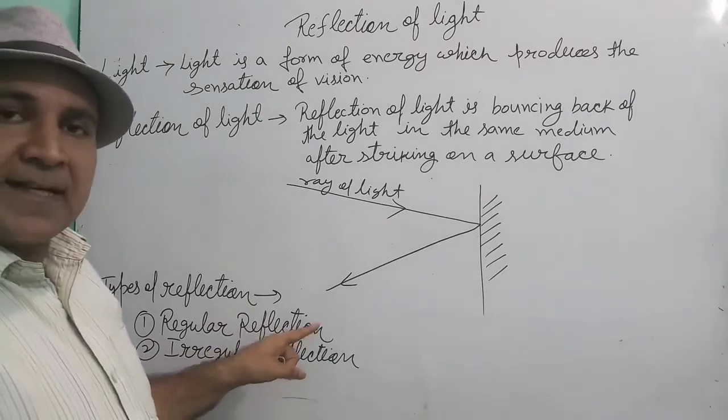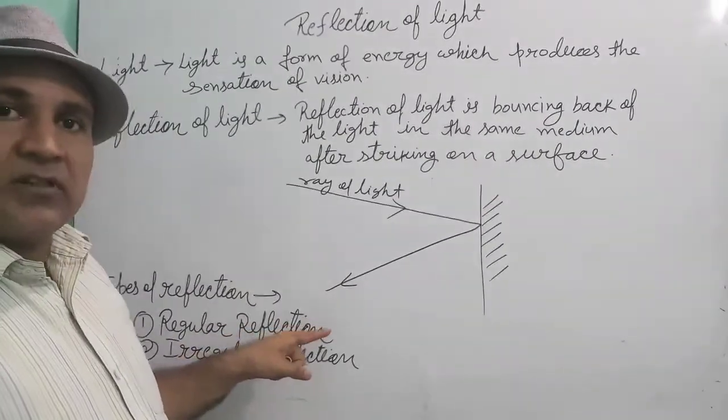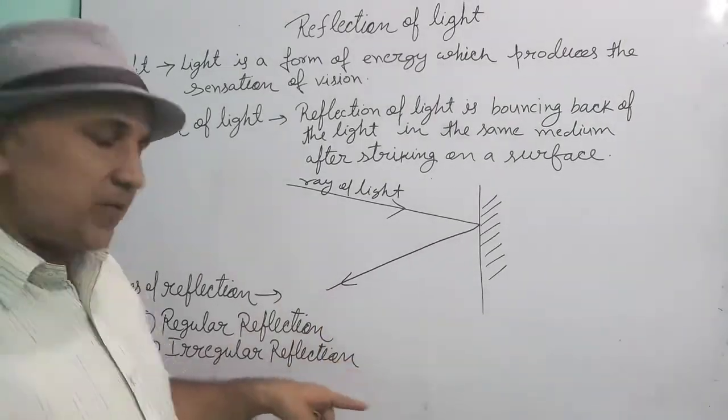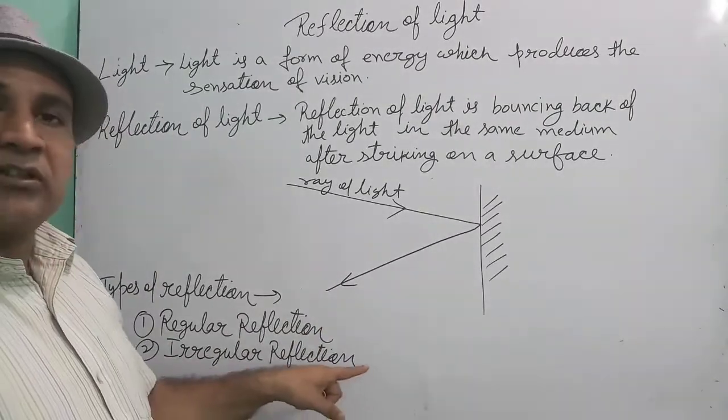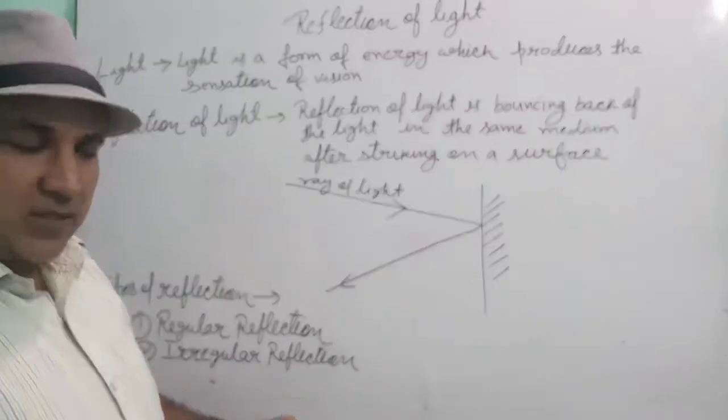Regular reflection takes place from a smooth surface, while irregular reflection takes place from a rough surface.